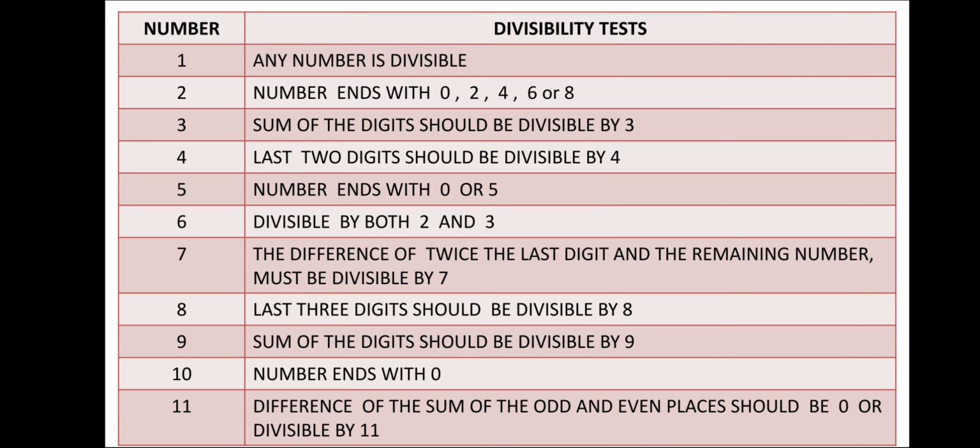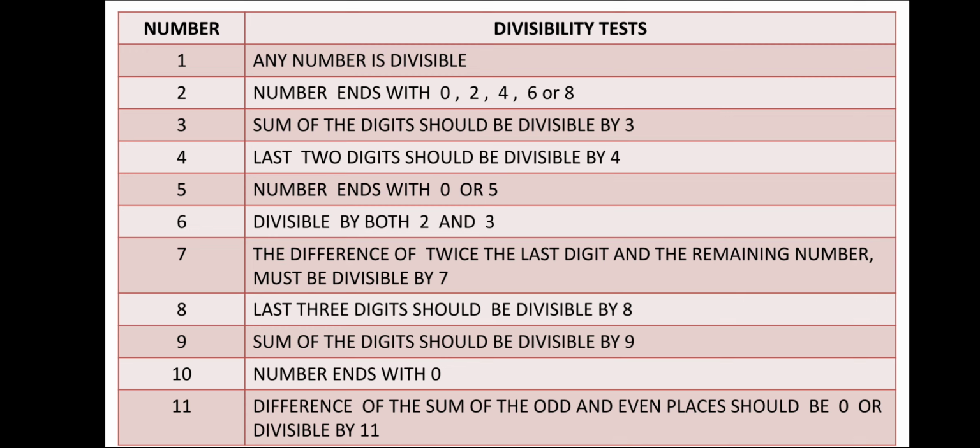Now 6, it should be divisible by both 2 and 3. So you have to keep in mind here, it should be divisible by both 2 and 3. Only 1 is not enough. That means it should be a double OK, as we have seen in Johnny's case. So it is divisible by 6. Now the 7th one, the difference of twice the last digit and the remaining number must be divisible by 7. 8, the last 3 digits should be divisible by 8. And 9, the sum of the digits should be divisible by 9.